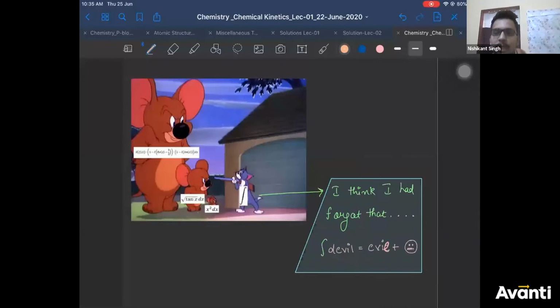Yeah, cartoon is pretty easy, guys. We are discussing integrated rate law. So if you integrate a small problem, it becomes a big problem. Okay? So integration of devil is what? Integration of dx is x. So integration of devil will be what? Evil. Correct?